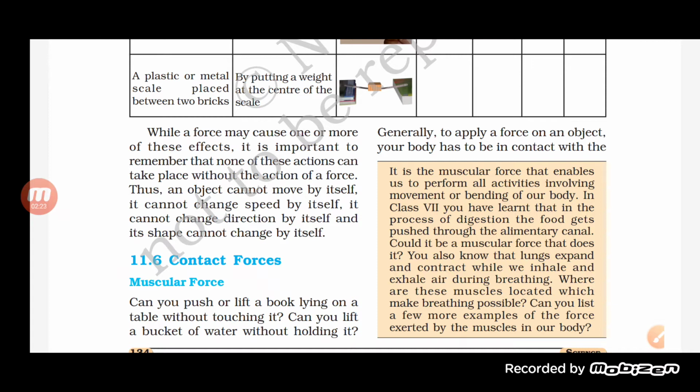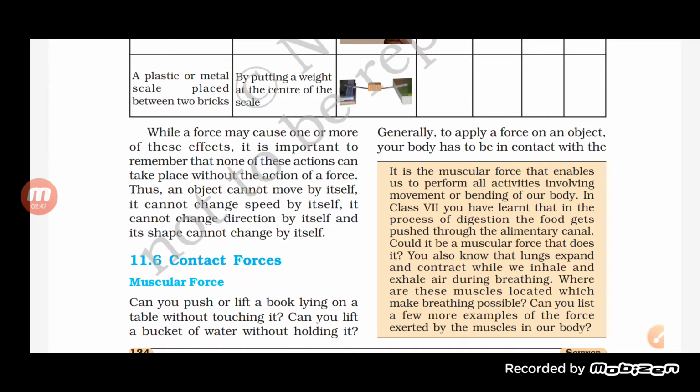Now if an object is kept at rest and you apply a force to it, it starts moving. So we can say that by applying force we can make a rest object start moving. Then by applying force we can stop a moving body.